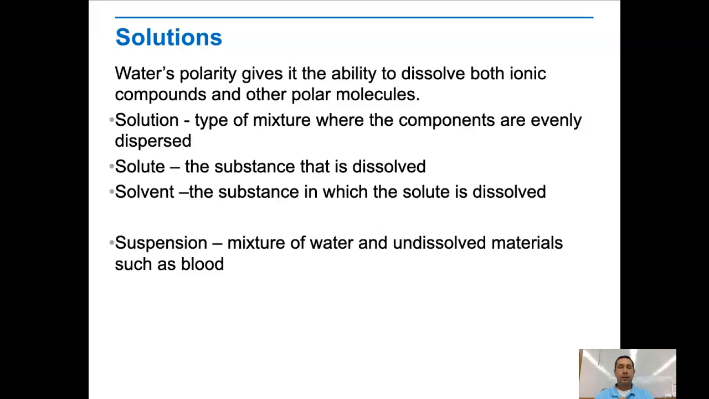You can also have a suspension, which is a mixture of water and undissolved materials, like the cells in blood. Suspensions, if you let them sit, the heavier particles settle to the bottom.